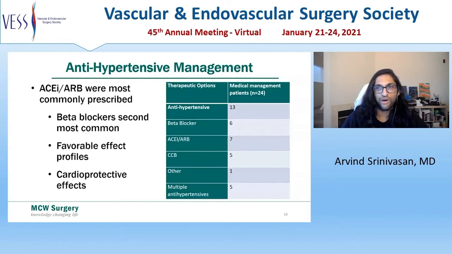Here's a deeper look into our antihypertensive management options. ACE inhibitors and angiotensin receptor blockers are most commonly prescribed as the initial antihypertensive therapy. Beta blockers are second most common. We believe that these options were the first choices due to their favorable cardioprotective effects, relatively well-tolerated side effect profile, as well as ease of adjustment at further follow-up.